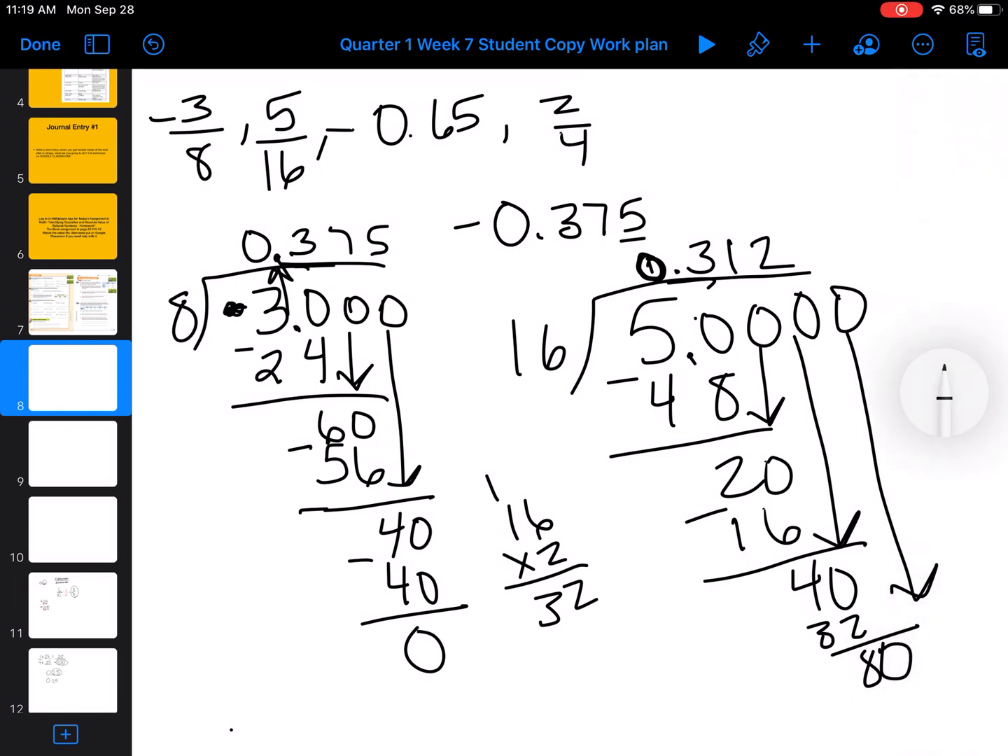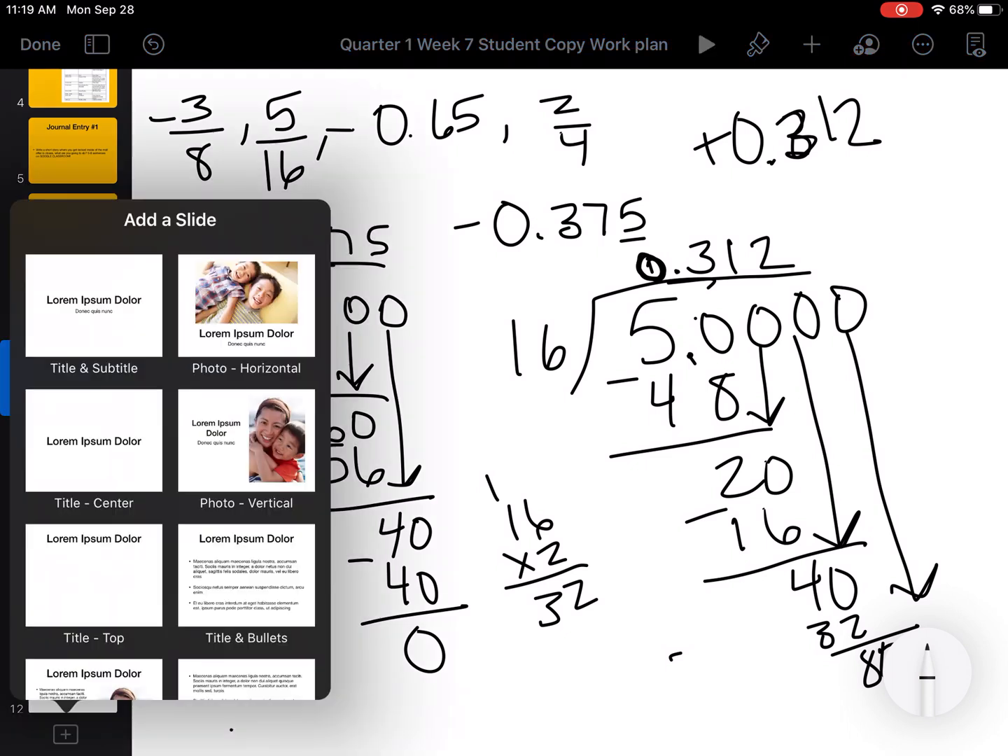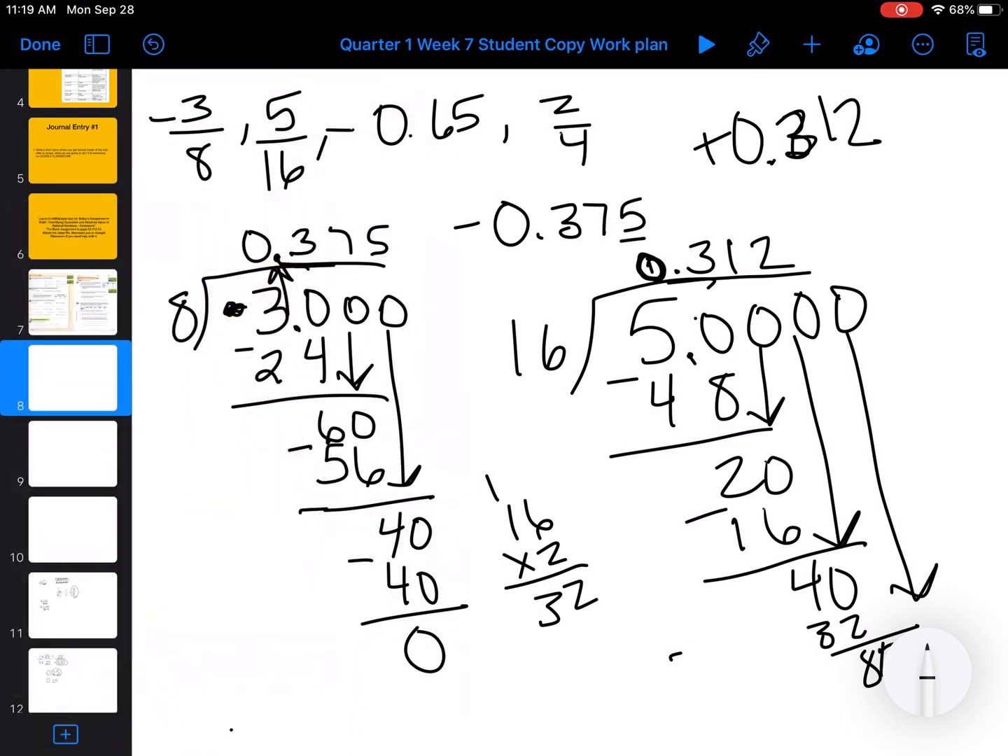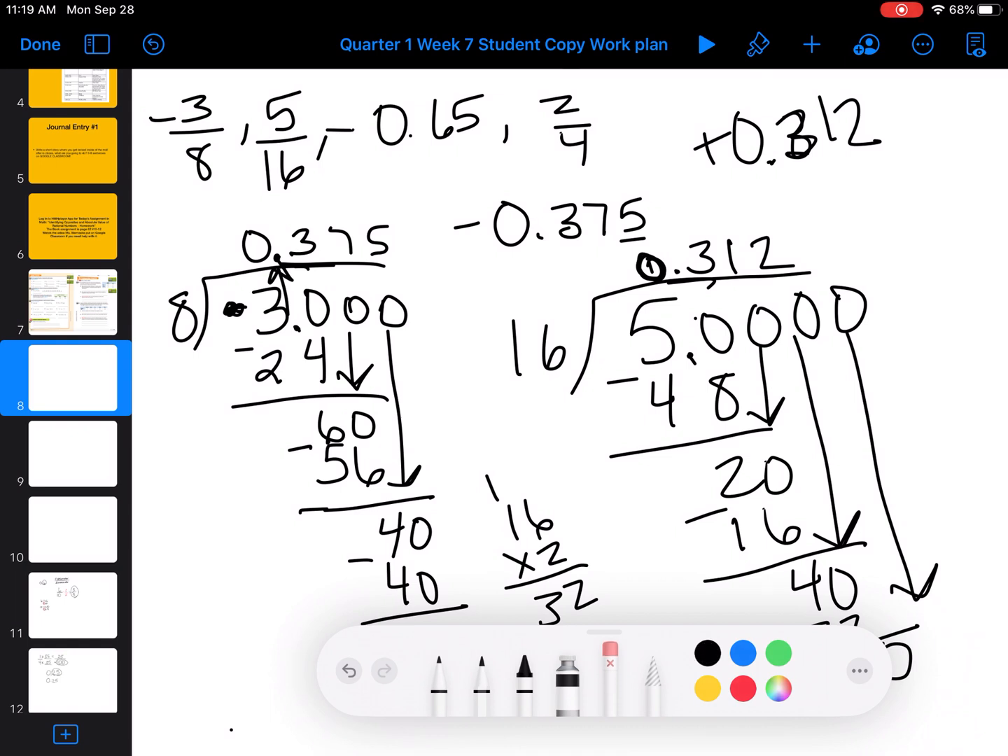I need to move that up. 16 fits into 80. How many times? Well, all we needed to go to was this third place value, because we have negative 0.375 there. So then here we have a 0.312, and it's positive. So then we know that our 5/16 is a little more than 3/10 or 31/100 when we solve those problems.